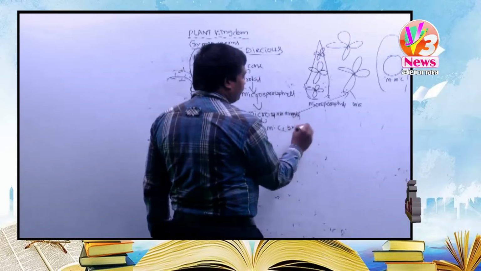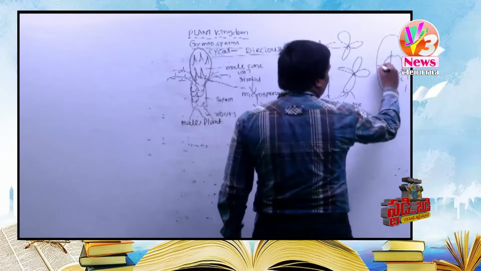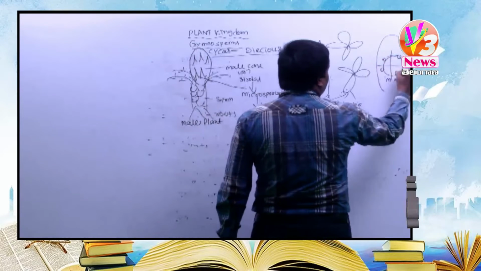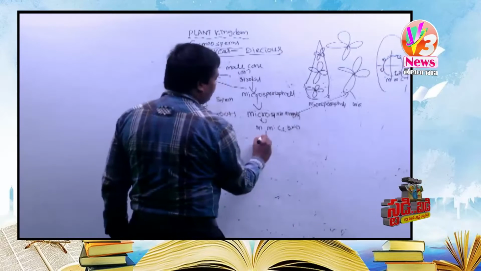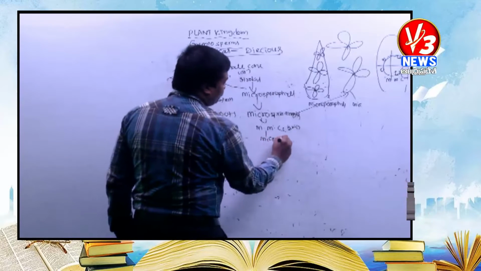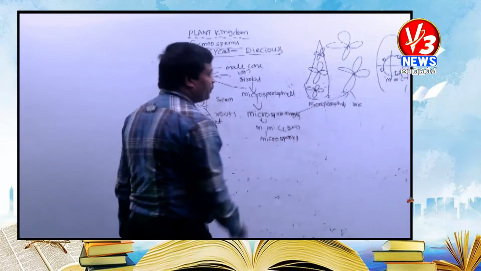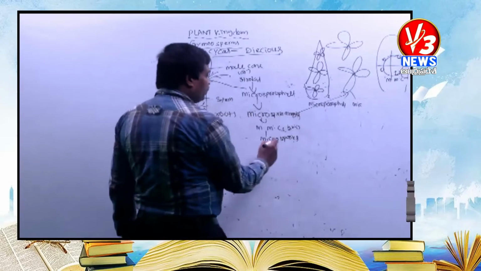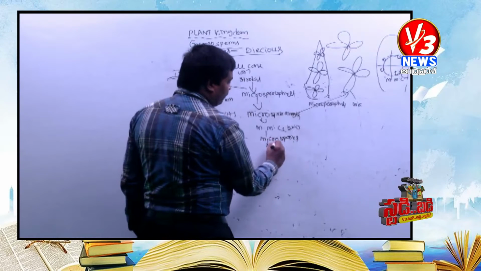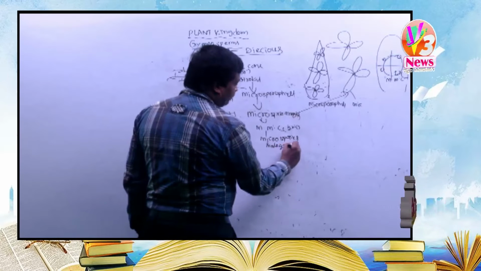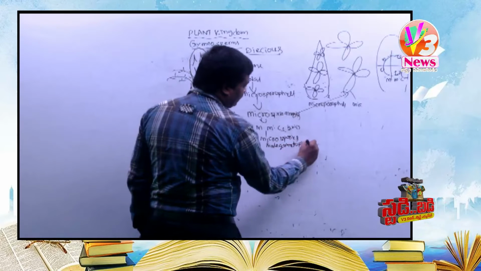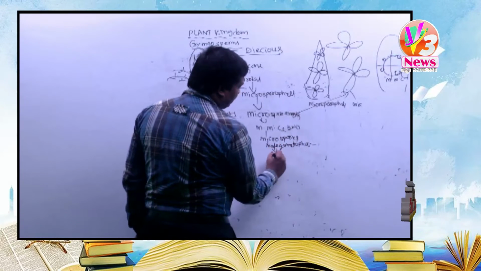The microspore mother cell is diploid. It undergoes reduction division and produces haploid spores. Haploid spores are called microspores. Microspores develop into the male gametophyte, which is nothing but the pollen grain.